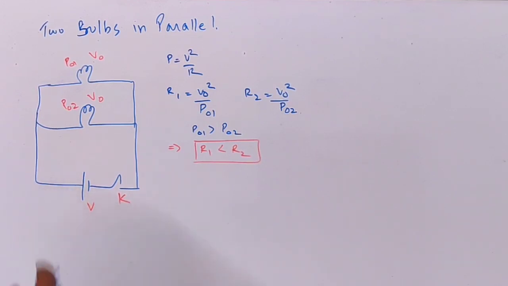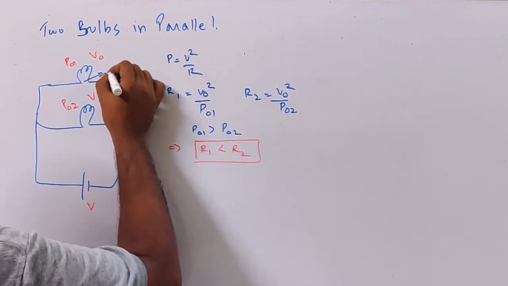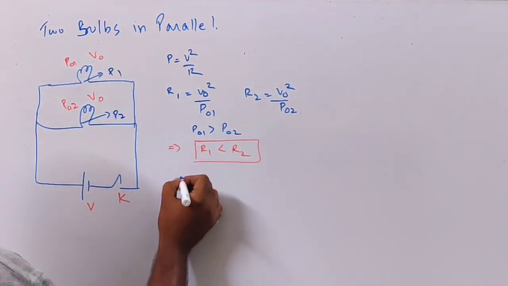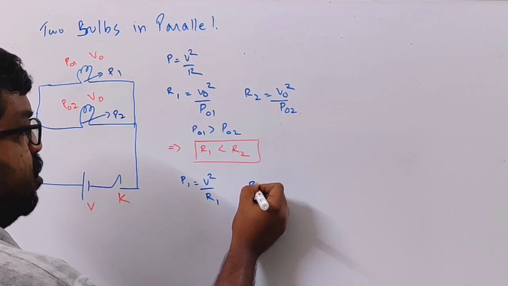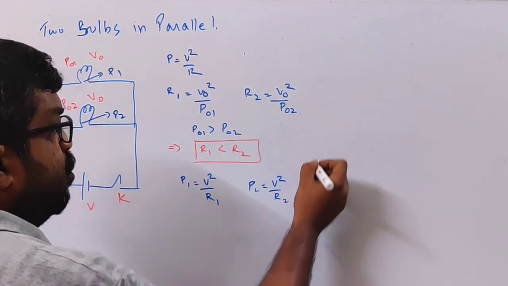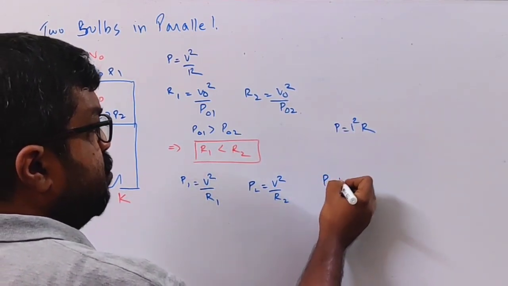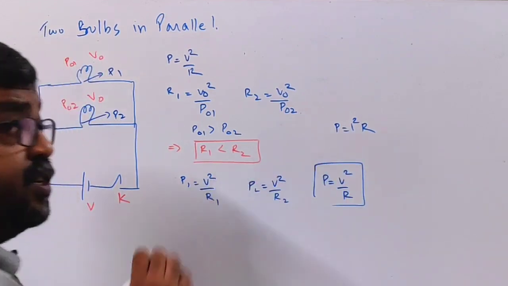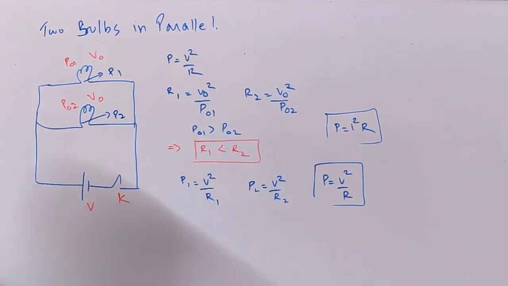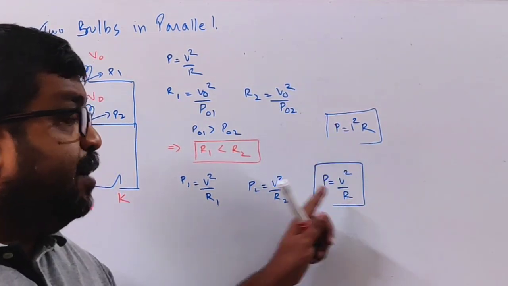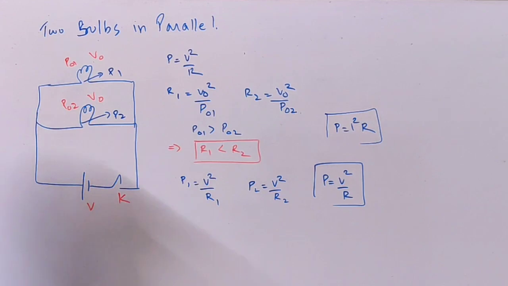Now what about the power dissipated across the two bulbs? The power dissipated across this bulb is P1, and across this bulb is P2. So P1 is equal to V square by R1, and P2 is equal to V square by R2. Earlier I used the relation P is equal to I square R. Now here I am using the relation P is equal to V square by R. In series combination of bulbs, I used the previous result. In parallel combination of bulbs, I am using this result. Why? Because in series, current is the same. In parallel, voltage will be the same. Both the bulbs will be getting this voltage. That is why I am using this result.